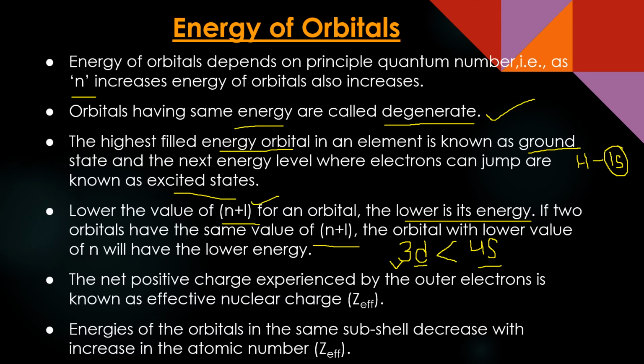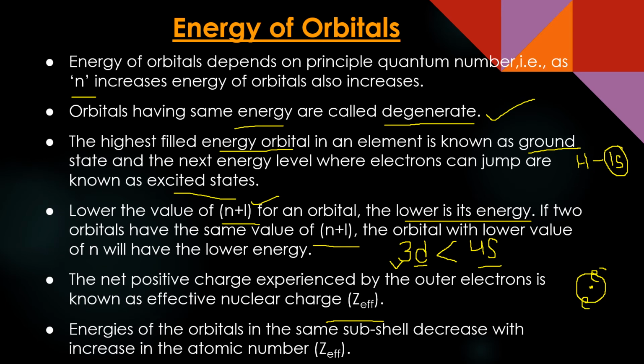The net positive charge experienced by the outer electrons is known as effective nuclear charge. Z effective we call it. If an electron is in the first shell and the nucleus is right there, with no other electrons between them, this electron will experience a lot of attraction from the nucleus. So its effective nuclear charge is quite high.